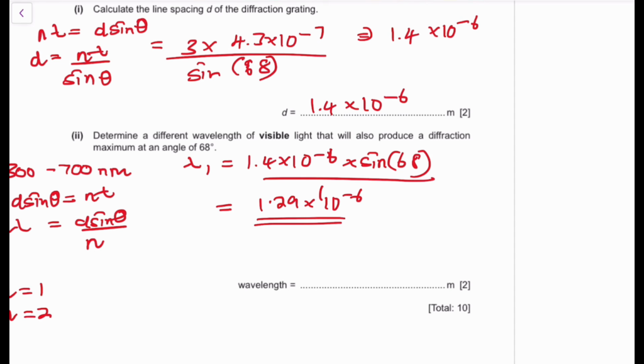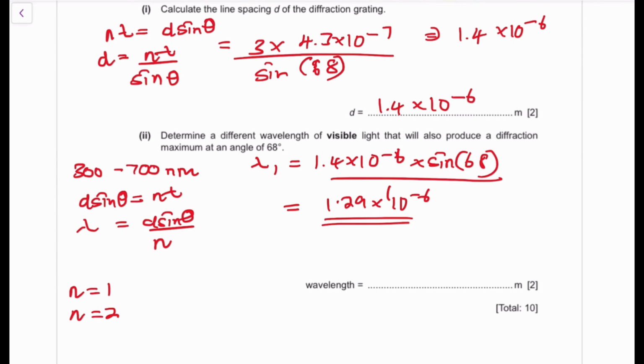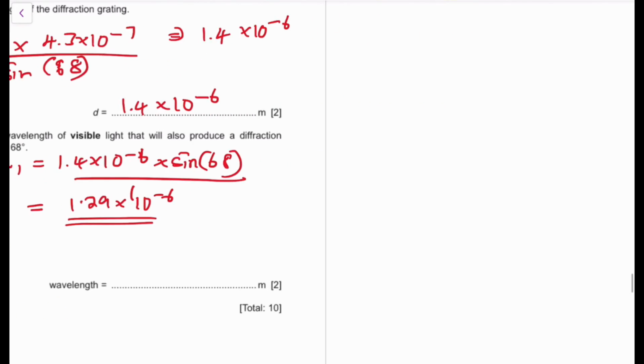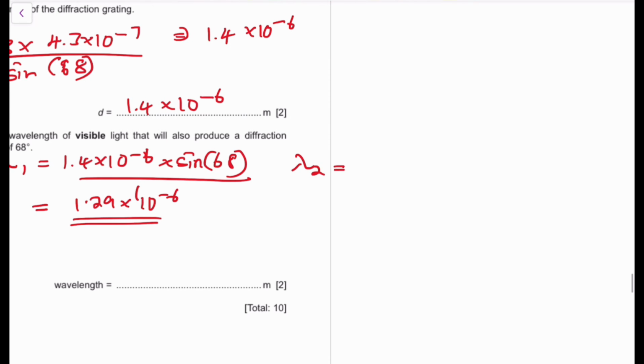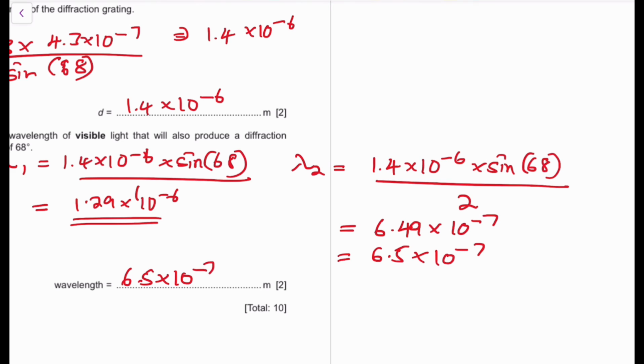That is not possible for visible light, because visible light lies between 3 times 10 to the power of negative 7 and 7 times 10 to the power of negative 7. Then if you try for 2, we're going to have lambda 2 being equivalent to 1.4 times 10 to the power of negative 6 times sine of 68 divided by 2. Then this is going to give you a second value of lambda. Very important. So if you divide this by 2, it's going to give you 6.49 times 10 to the power of negative 7, which is going to be 6.5 times 10 to the power of negative 7. Guess what, guys? We do find that in the visible light spectrum.